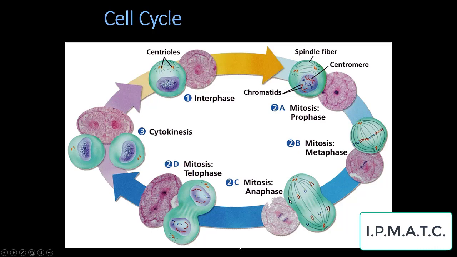Then we move to anaphase, and in anaphase, these chromosomes are pulled apart and separated to opposite ends of the cell by these spindle fibers, which are connected to the centrioles at the end of each cell. Then in telophase, which is the final stage of mitosis, the cell begins to separate and divide. The nuclear envelope begins to reform around the chromosomes. And finally, in cytokinesis, the cell is completely separated into two daughter cells with the same amount of genetic material from the parent cell. The nuclear envelope is fully formed and the chromosomes have been uncondensed back into DNA.